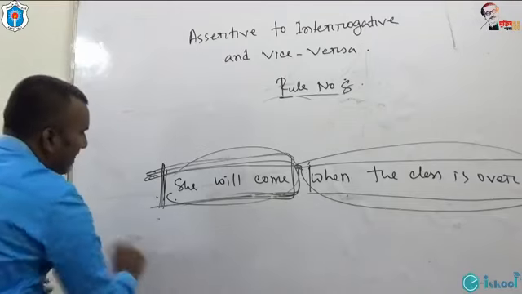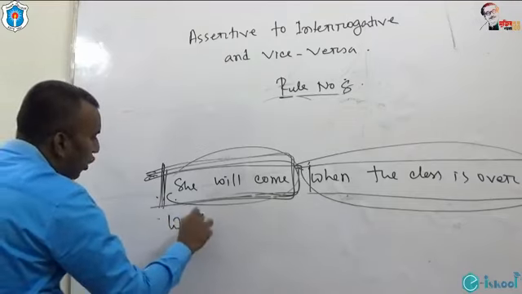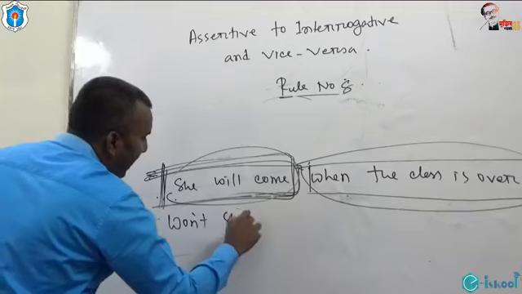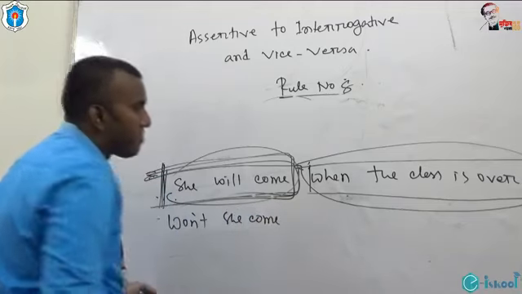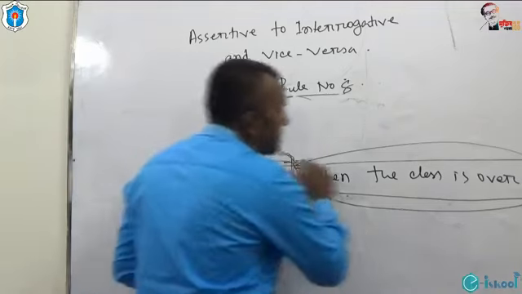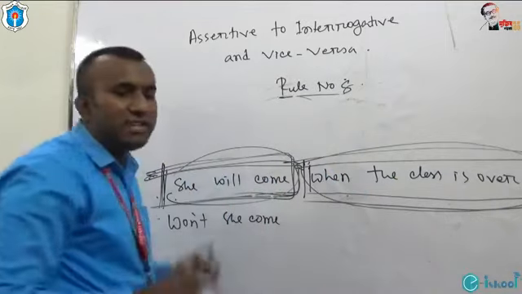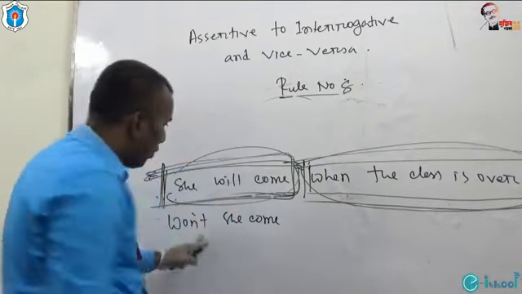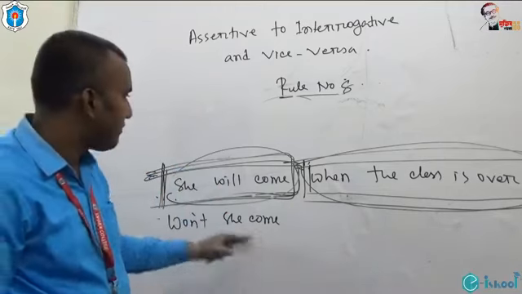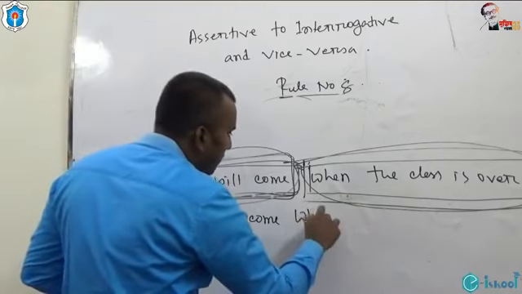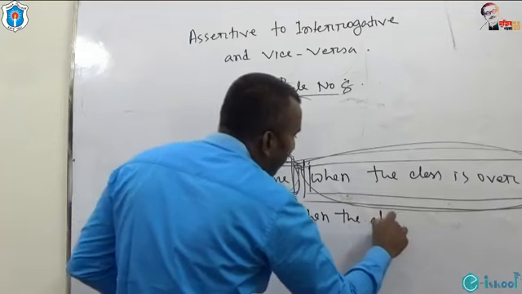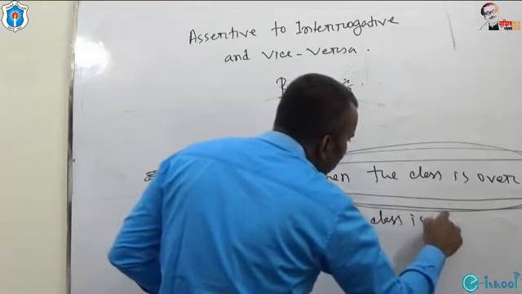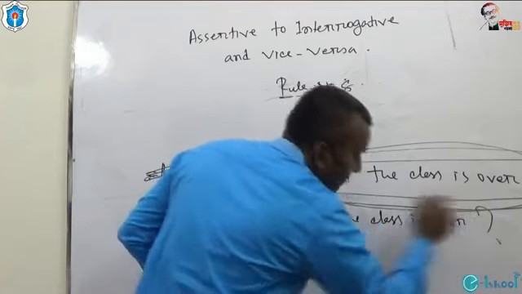So I should say, "Won't she come when the class is over?" Question mark.